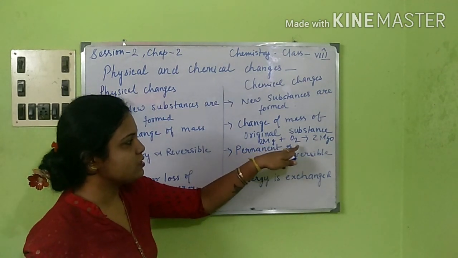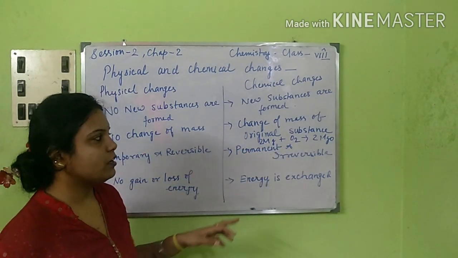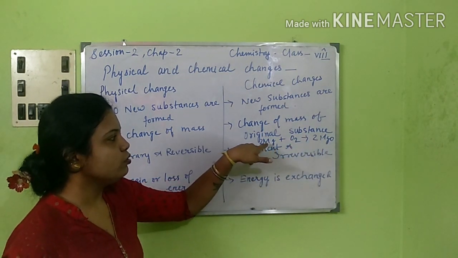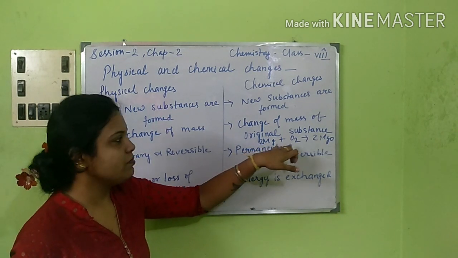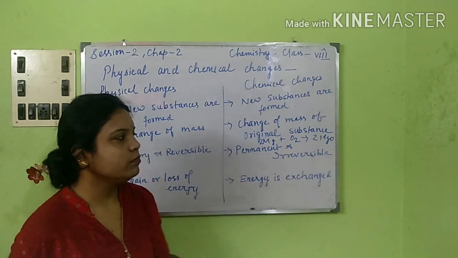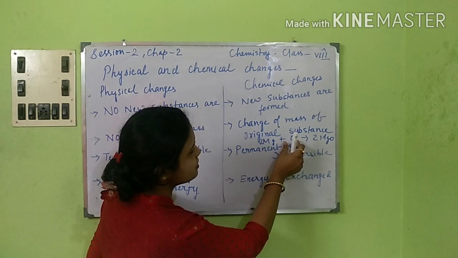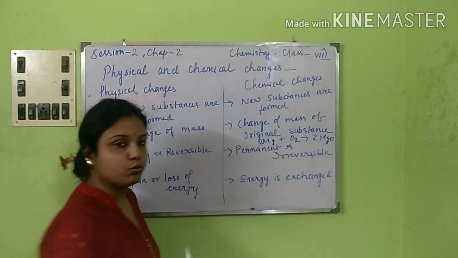So 2 Mg plus O2 is giving you 2 MgO. Now in this equation, you can see there are 2 in number of magnesium and 2 in number of oxygen, combining to form 2 MgO, right? You can simply calculate 2 plus 1, there is 3, and here there is 2.